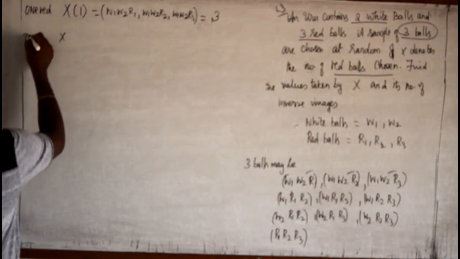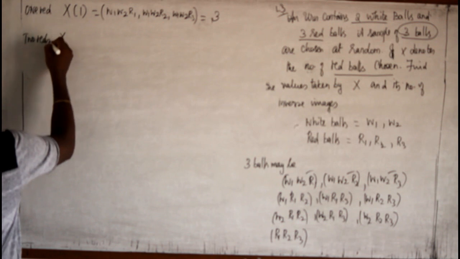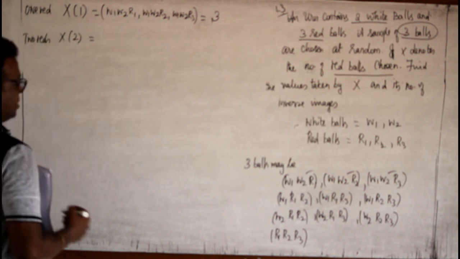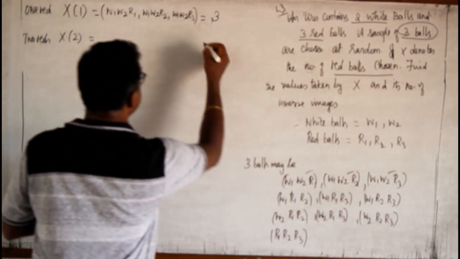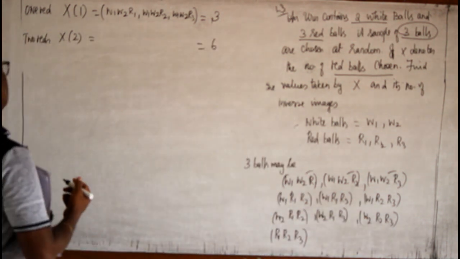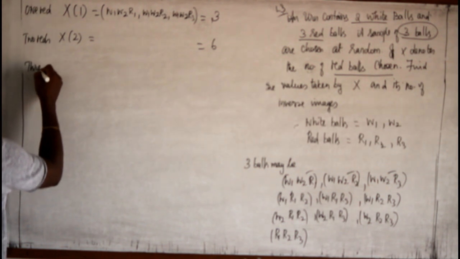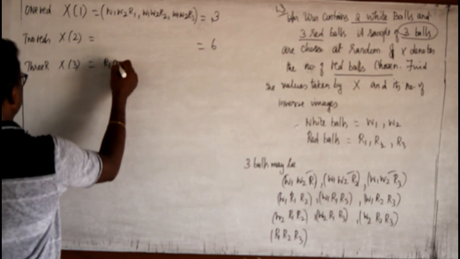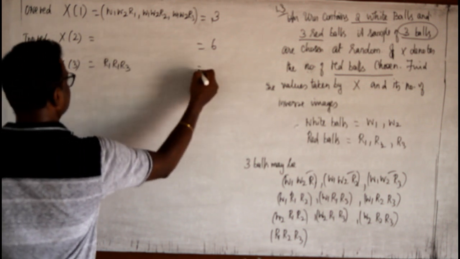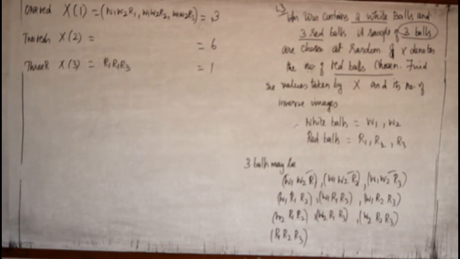Similarly, now two reds. That is X of 2. 1, 2, 3, 4, 5, 6. Shall I say straightaway 6? Now, 3 reds. That is X of 3. Only one possibility, R1, R2, R3. So it is 1. That is our random variable.